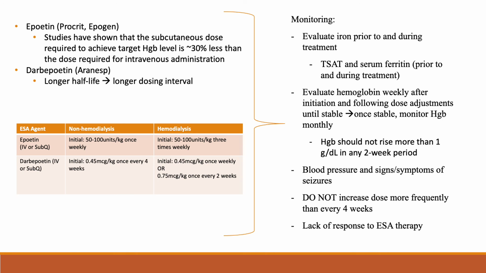Monitor blood pressure and signs or symptoms of seizures throughout ESA treatment. Do not increase the dose more frequently than once every 4 weeks to avoid hemoglobin increasing too quickly. Decreases in dose, however, can occur more frequently.